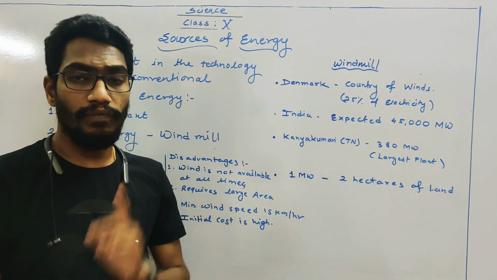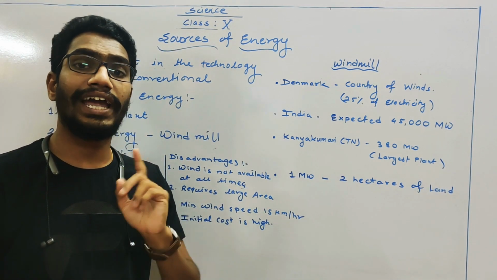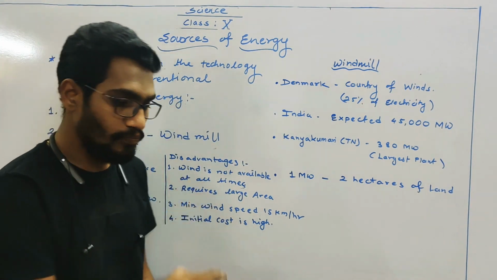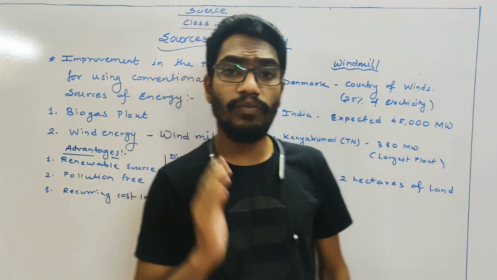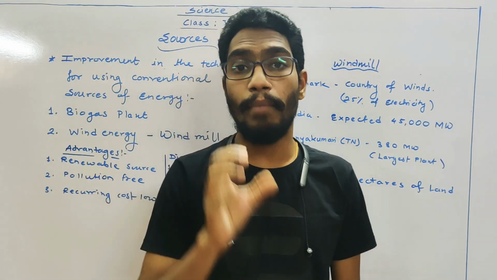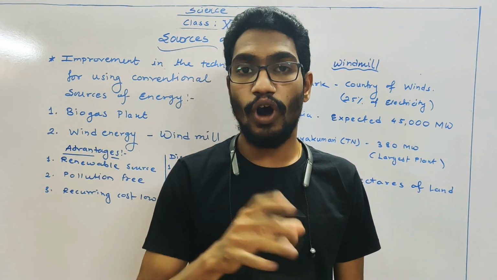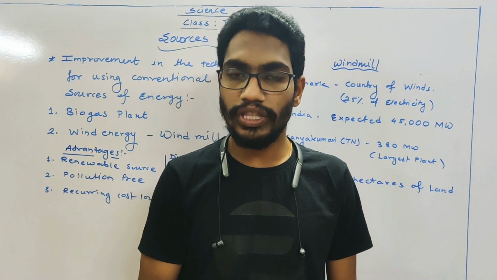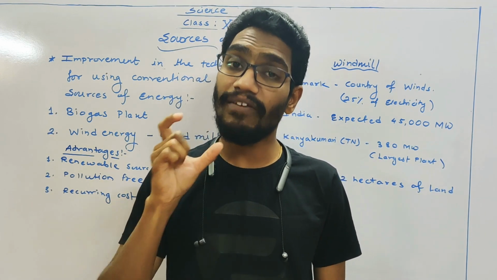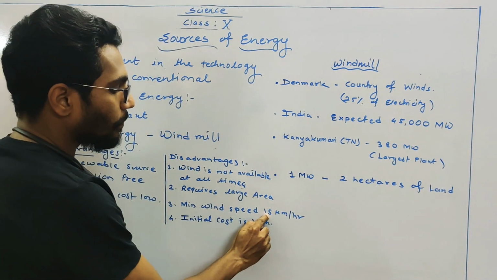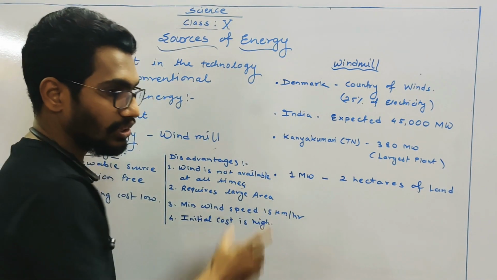Not in that way. We are not getting wind energy at all times. So to overcome this particular problem, the weather and forecast department of that particular state forms a wind energy map for the particular state, so that they choose the particular area where the wind speed must be 15 kilometers per hour.